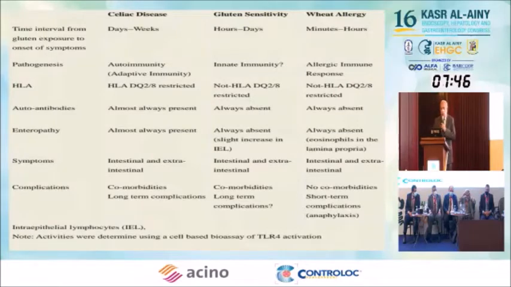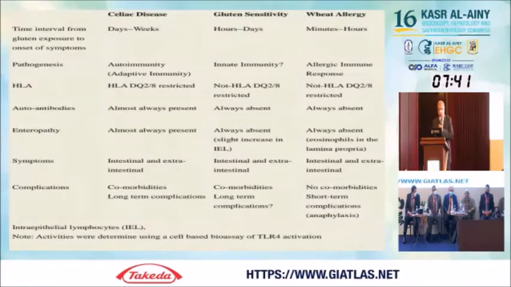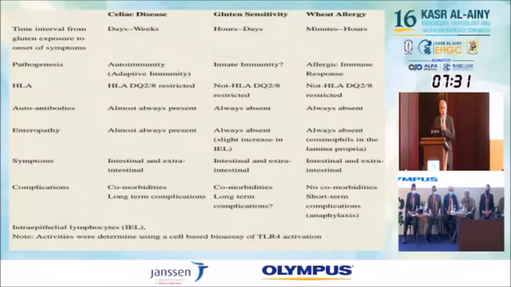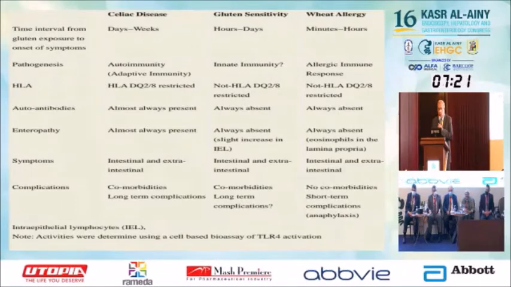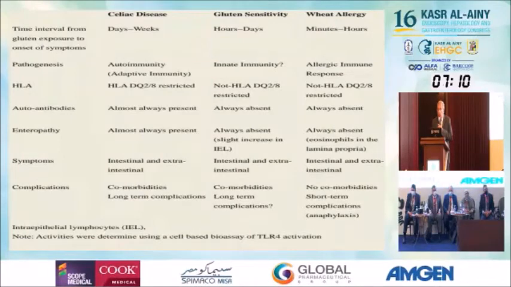Very important to know the HLA by genetic testing. It is HLA DQ2 and 8 only in celiac disease. So when you are in doubt about a case of celiac, the negative predictive value is 100%, as having a negative HLA DQ2 and 8 excludes celiac. The rest of the changes are present mainly in celiac disease and gluten sensitivity, but not in wheat allergy.